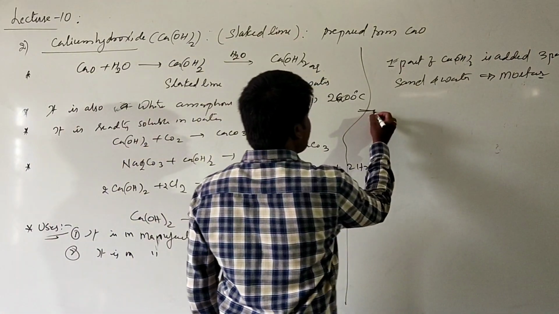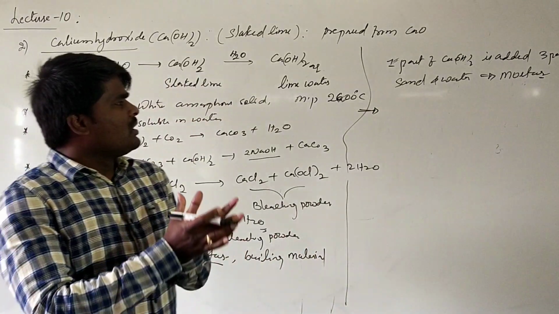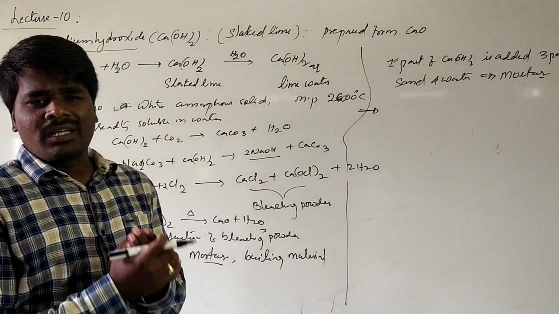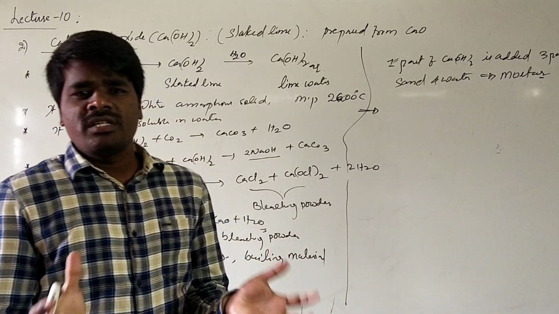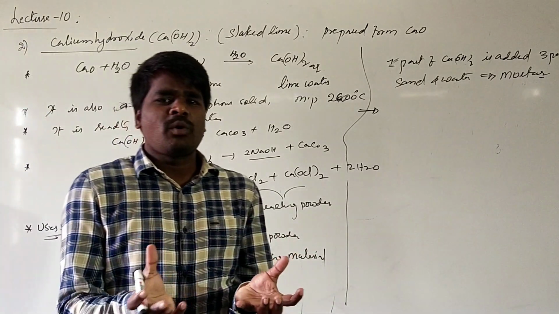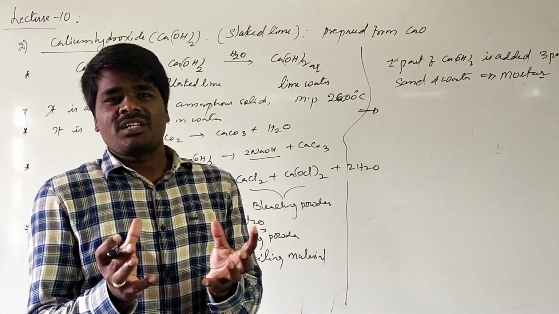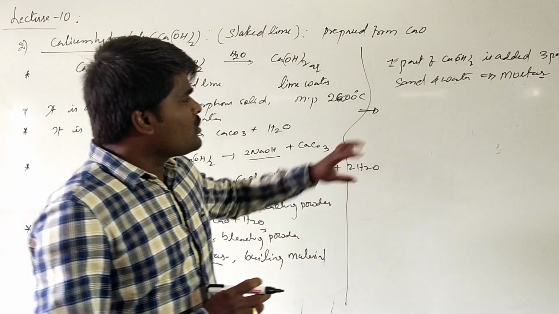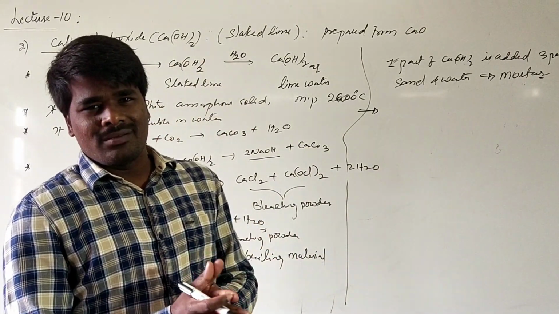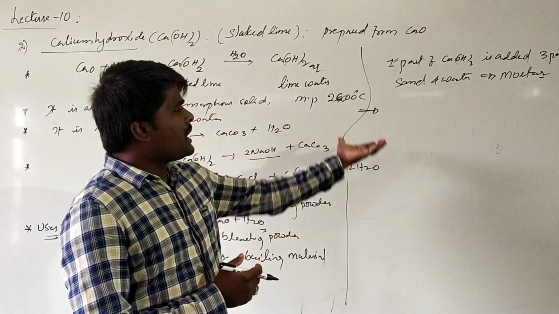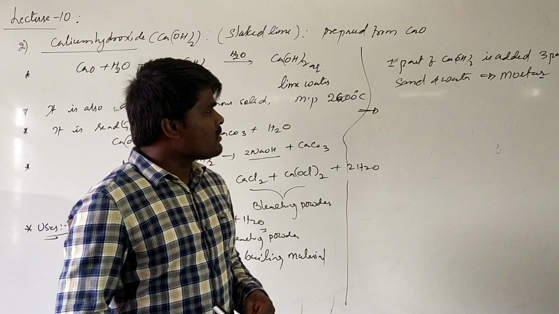There are different types of mortars. When you mix calcium hydroxide and sand with water, it forms a very hard mass which resembles cement. When cement powder is mixed with water, it becomes a hard, solid substance similar to rock; this mortar also behaves similarly. This is an ordinary mortar, where one part of calcium hydroxide is mixed with 3 parts of sand and water.